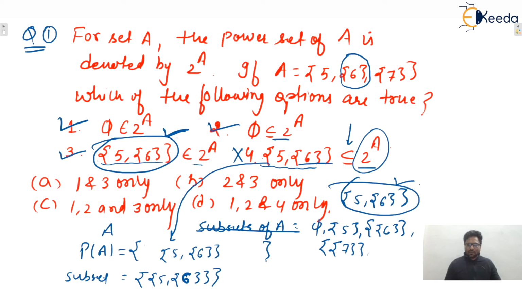2 power A means power set of A, but this is not a subset of power set, because when we write the subset of power set, then one more curly bracket will be there, isn't it? So we can say that fourth statement is incorrect. So correct answer will be C only. I hope this one is clear to everyone.